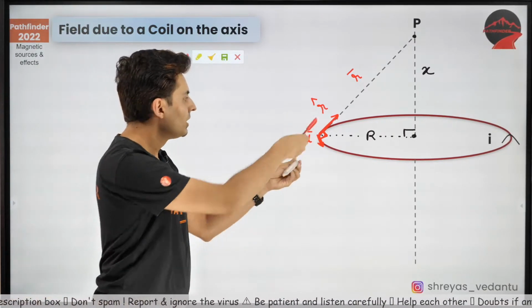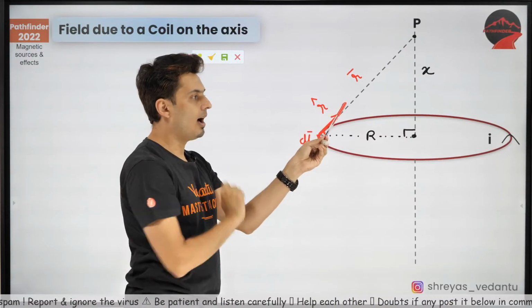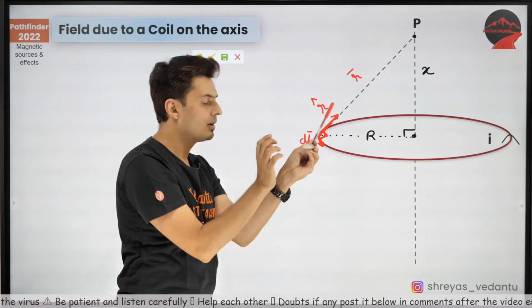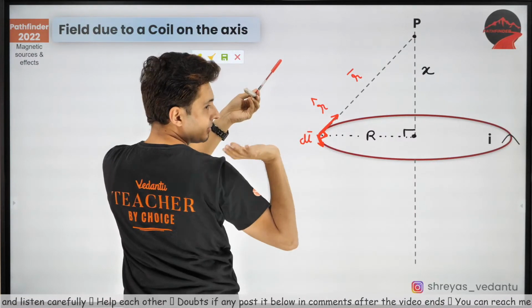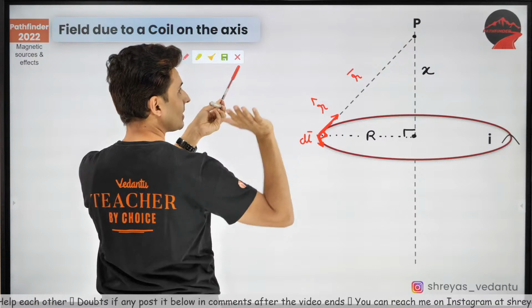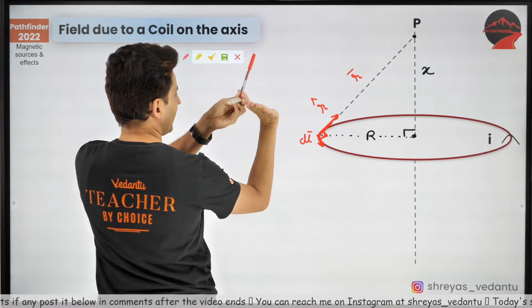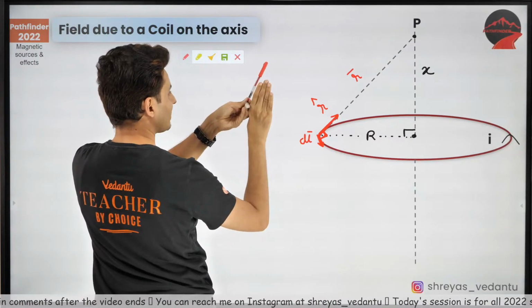Let's try to do dl cross r. Think about it. dl is towards you, r is here. You have to use your right hand. So dl, you have to hold, this is your right hand. Hold it like this, everybody, as if you're carrying some vada paos or something. Hold it like this, and just curl it like this. Just turn it like this.